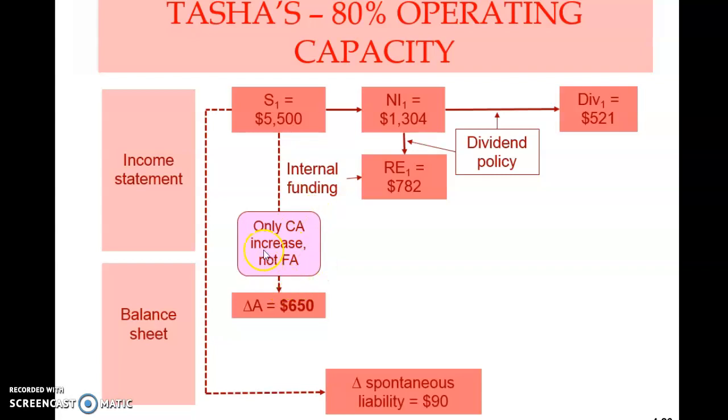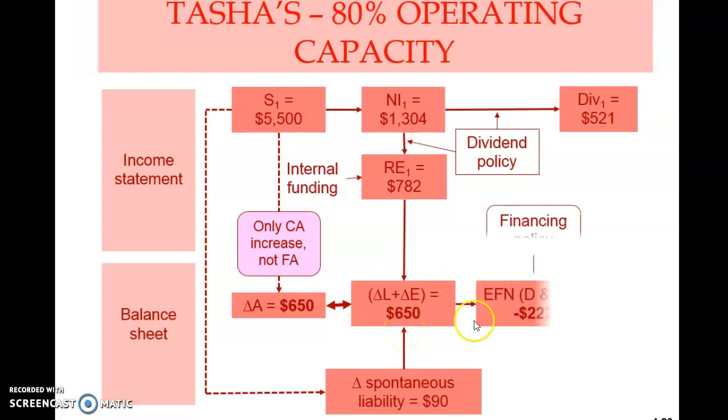The difference now is this. You can see that only the current assets increase, not the fixed assets. Therefore, the change in assets will be 650, not 1,150, the $500 less. And then this must be equal to the increase in liability and equity. But when you add these two, you find that it is much higher than 650.